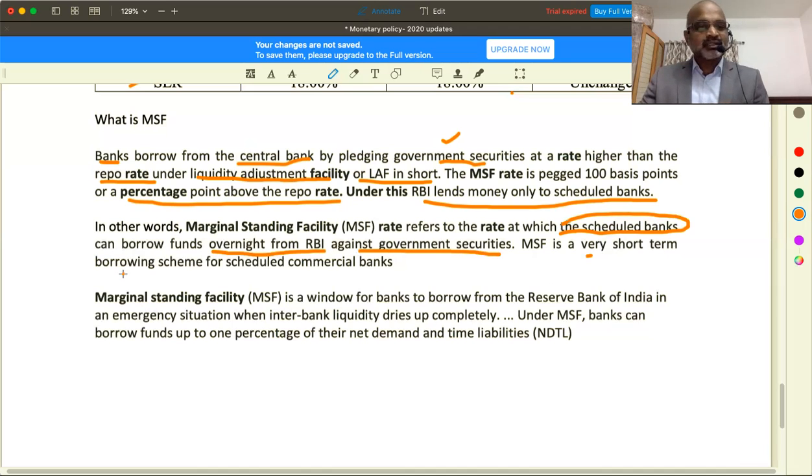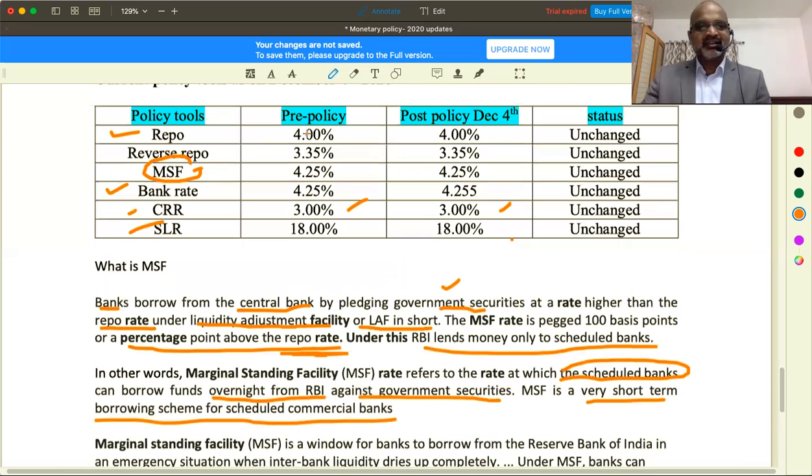So ICICI cannot borrow money under the MSF facility. ICICI can borrow money under the liquidity adjustment facility. Am I clear? Yes. MSF is a very short-term borrowing scheme, an exclusive short-term borrowing facility that is available for all the scheduled banks. That too at a rate higher than which rate? Repo rate. If the repo rate is, let's say, 4%, the MSF rate is higher than repo, say 4.25.